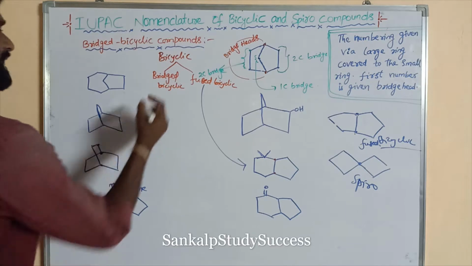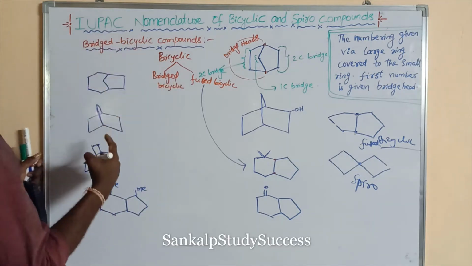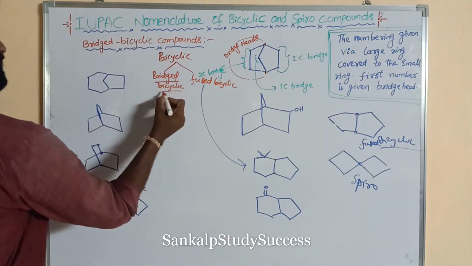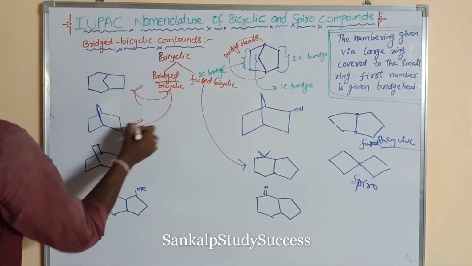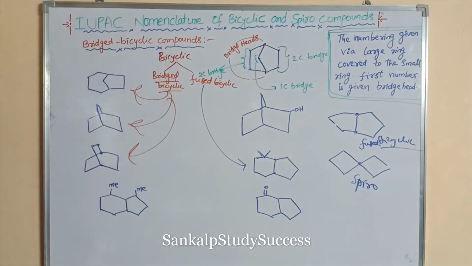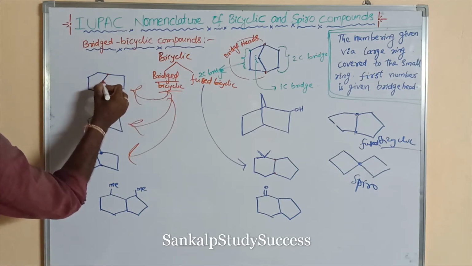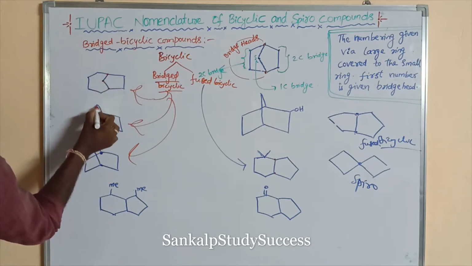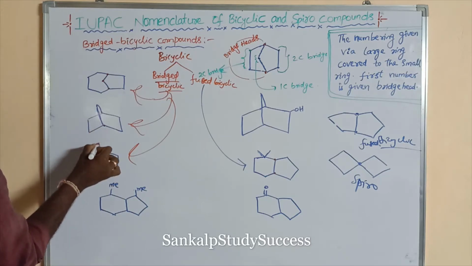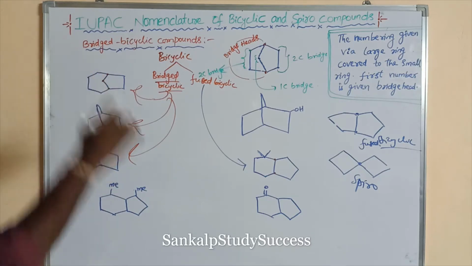If the two cycles contain more than two common carbons, that is said to be bridged bicyclic. So these two cycles contain how many carbons? Three common carbons. So this is also 3, and this is also 1 2 3 4, right? That is the bridged bicyclic.